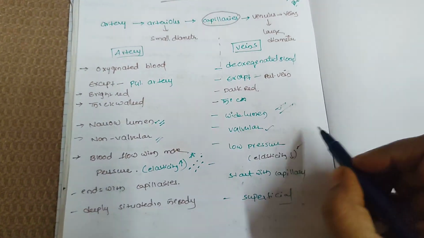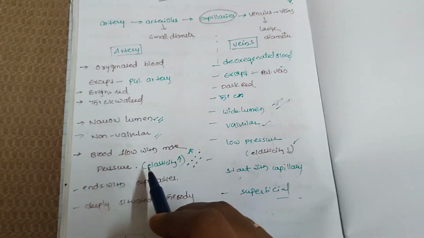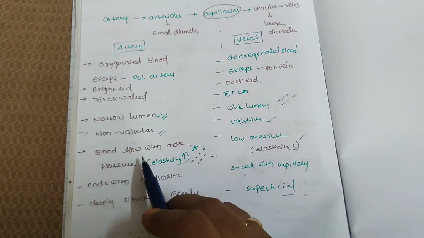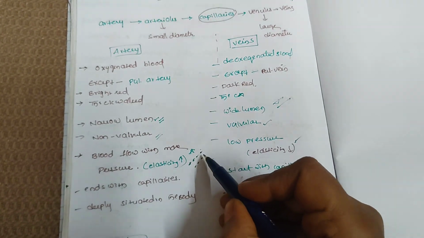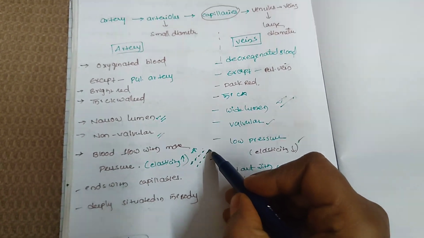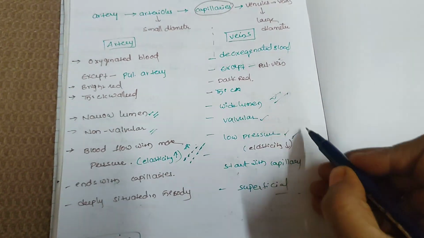A 2 marks question also comes: why are arteries more elastic than veins? Because of the high pressure in the arteries, the blood flows in a jerky condition, meaning go and stop, go and stop. In veins it is low pressure.